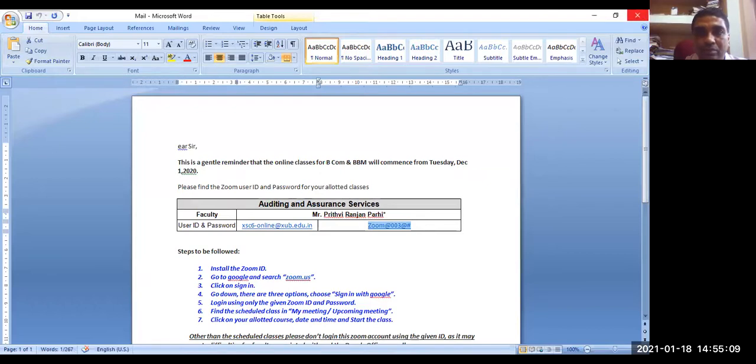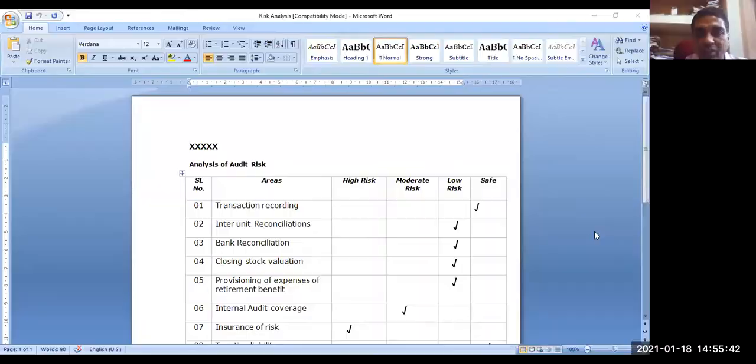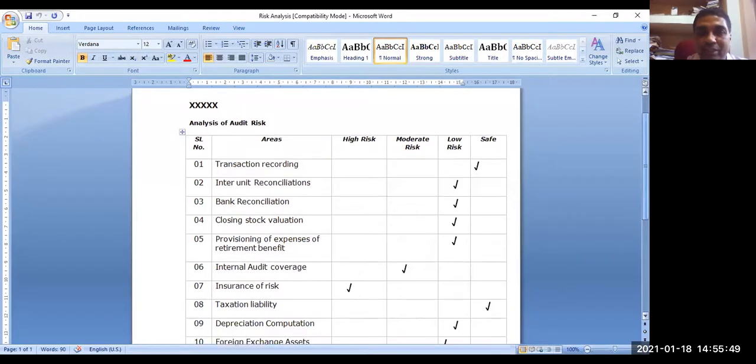Give me a moment again. You can see, after understanding the business, one can make a risk analysis by applying the risk assessment procedure.